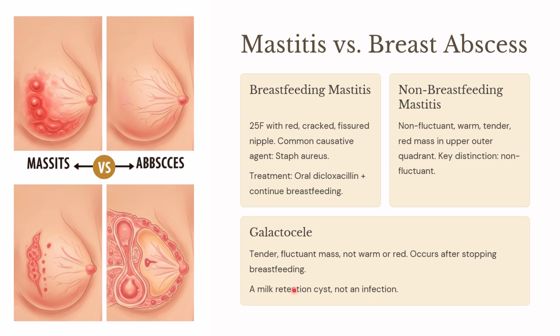But infection has not occurred in it. So it will be tender, painful, and fluctuant, but it will not be red or erythematous or warm, because it is not an infection. So it is a milk retention cyst, not an infection. That is known as galactocele. Okay.